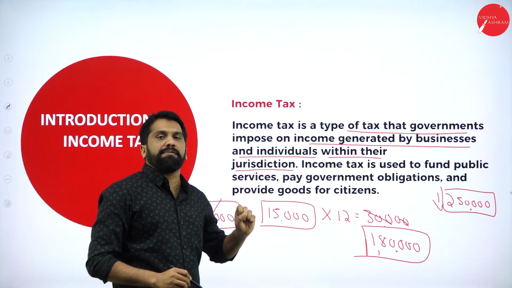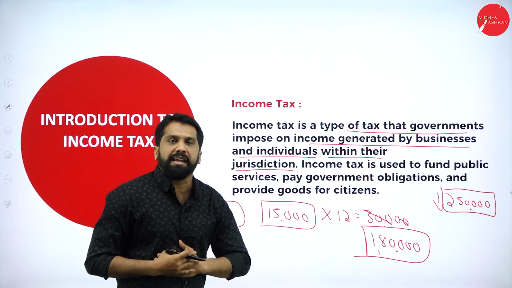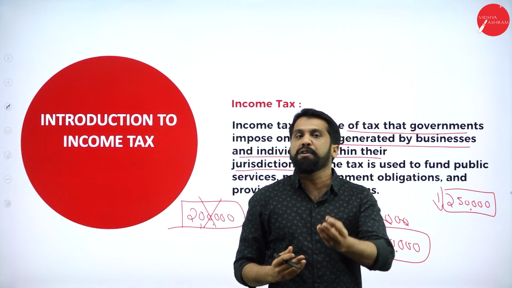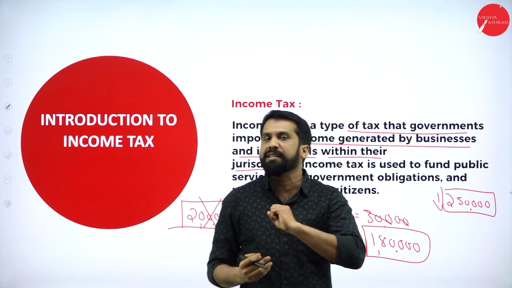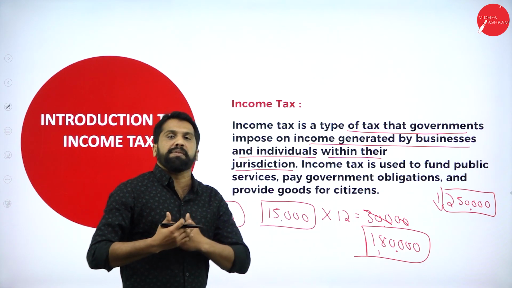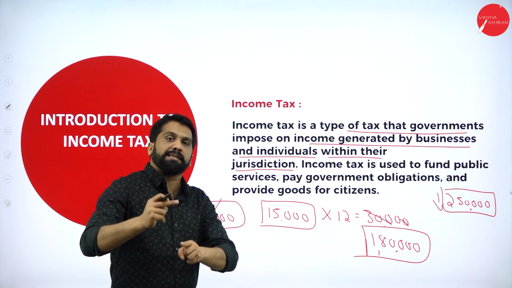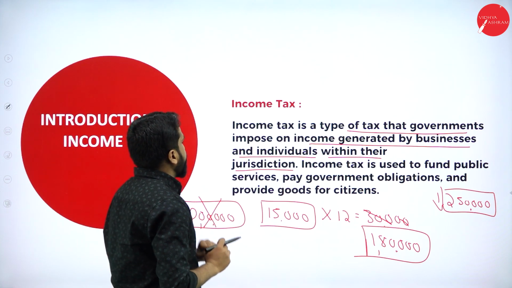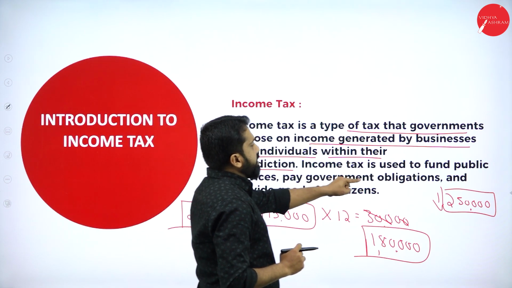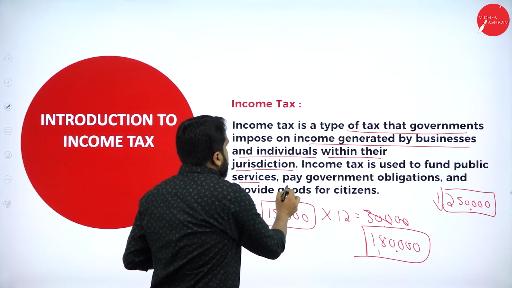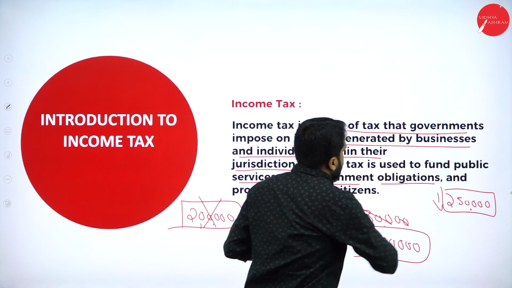Business and individuals. I am called an individual. Infosys is called a business. Wipro is called a business. Clear? So tax will be paid by individuals, and tax will be paid by companies and businesses also. Now, income tax is used to fund public services and pay government obligations.